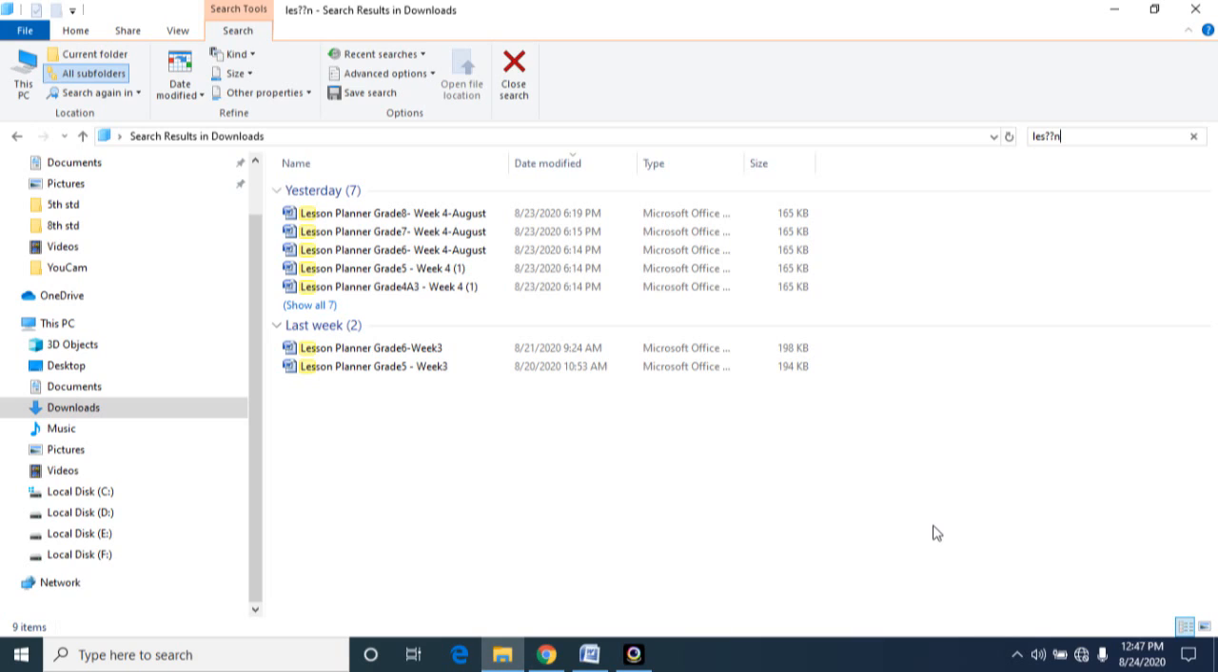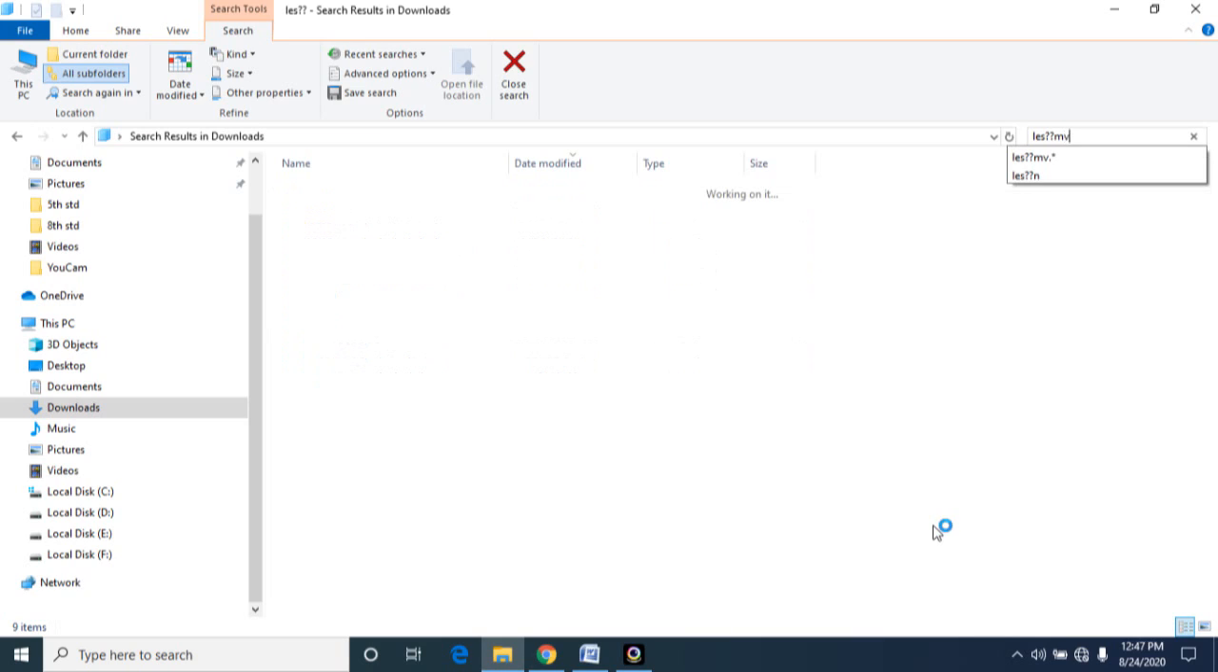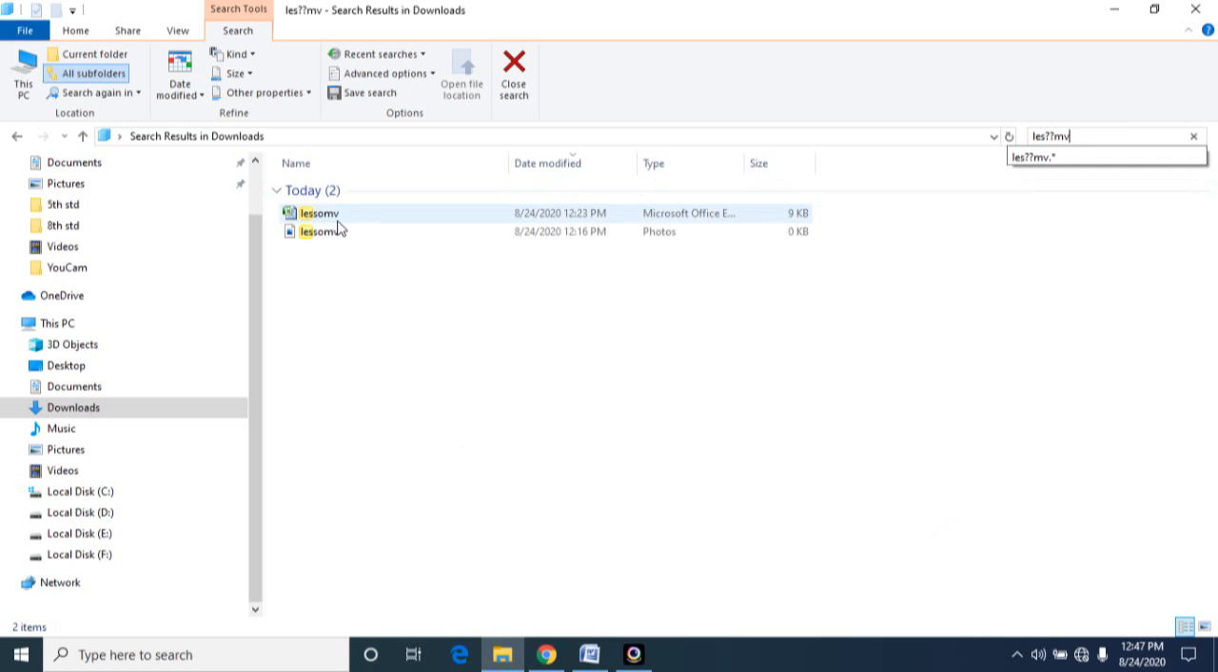So this is one way. Suppose the end letters are MV, in this case it will display only the MV-ending files. In the previous case, it listed all the N-ended files. And in this case, as the ending is MV, it lists MV.